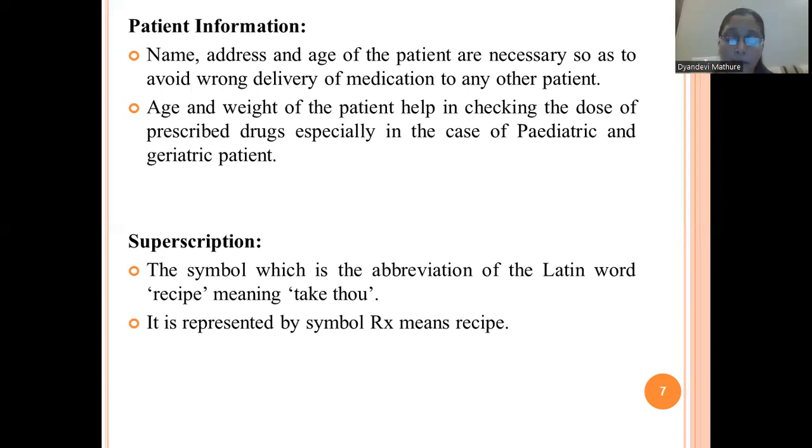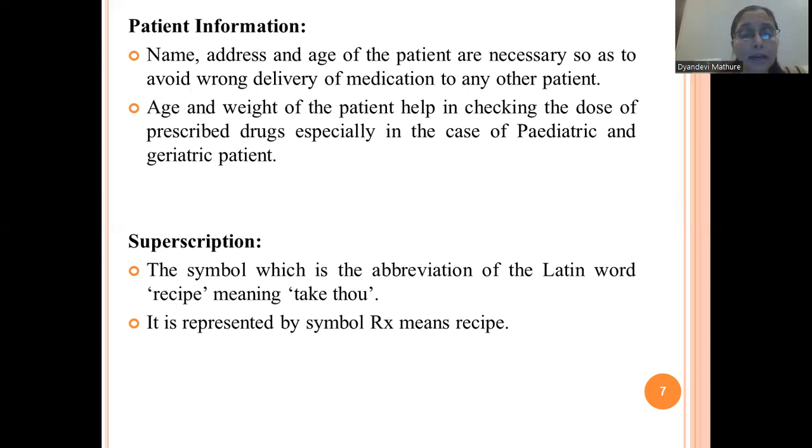It means nowadays it is not required for the pharmacist to compound the medication. But earlier, what was the situation? The pharmacist used to formulate the medicine, and then he or she was responsible for dispensing those medicines or medications to the patient.